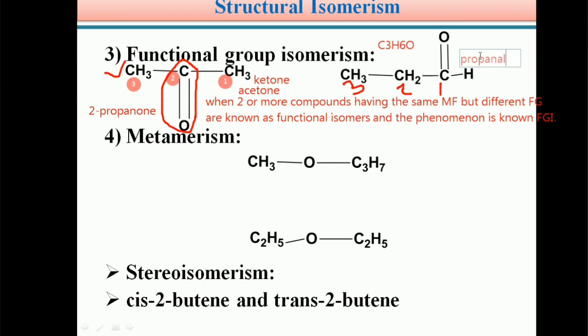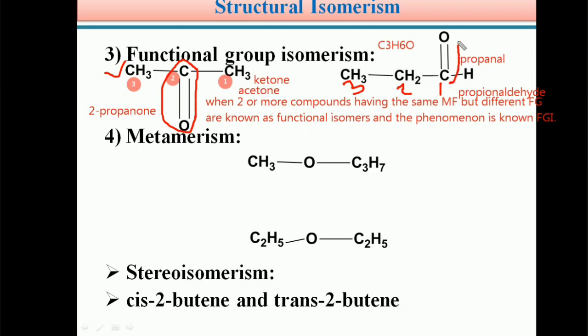Propionaldehyde, or you can generally write propanal. Students, don't get confused here: al means aldehyde. Propanal or propionaldehyde is CH3CH2CHO. So propanal and acetone both have the same molecular formula C3H6O, but the functional group is different.